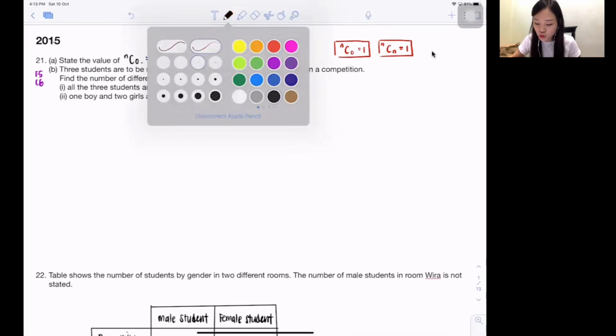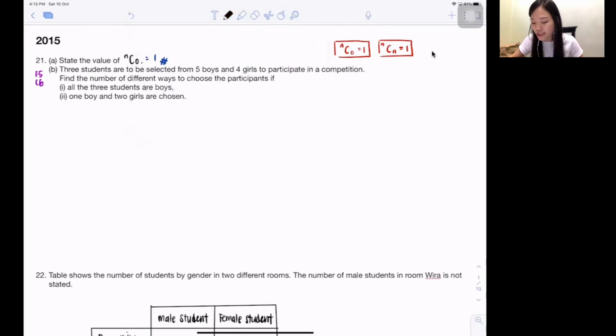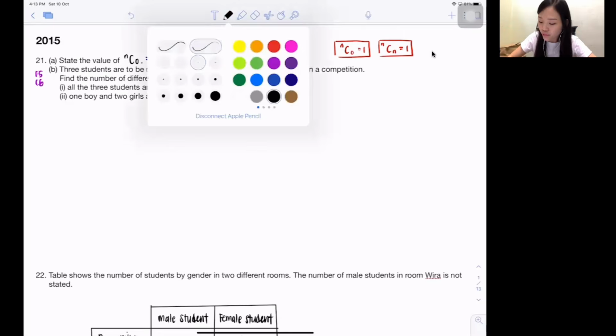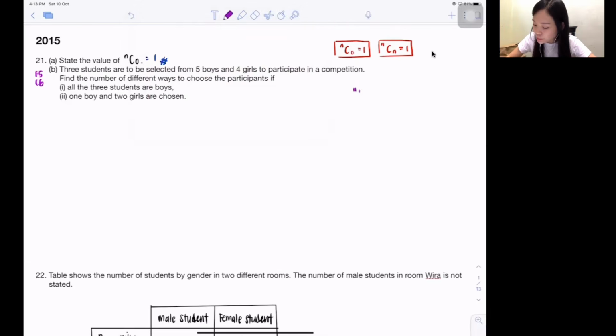Next one, they say 3 students are to be selected from 5 boys and 4 girls to participate in a competition. Under this chapter, Form 5 Chapter 6, permutation and combination, there are only 2 types, P and C. What is the difference? For permutation, you care about arrangement. That means when we care about who is the first person, who is the second person, then we will use P. For C, we don't care about arrangement.